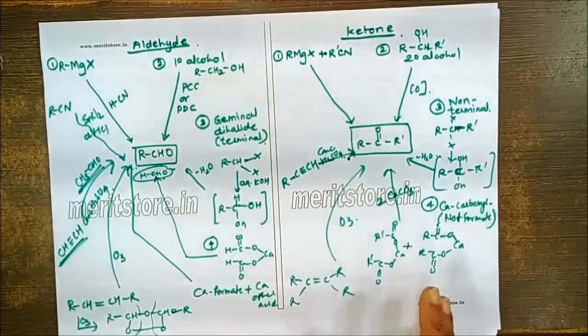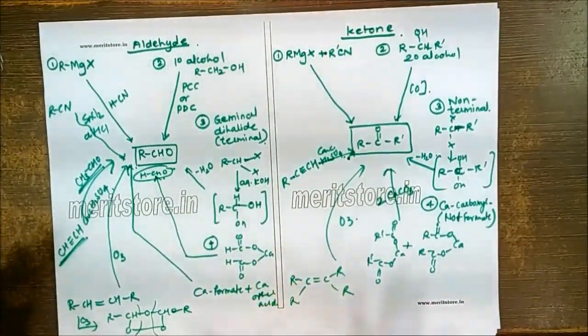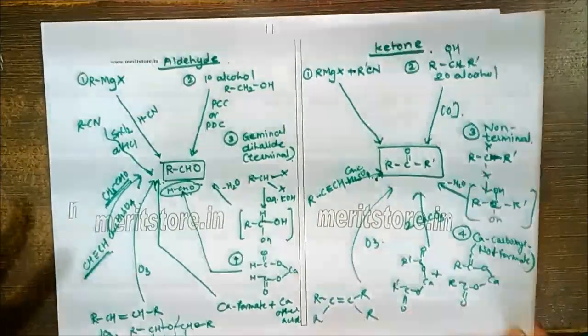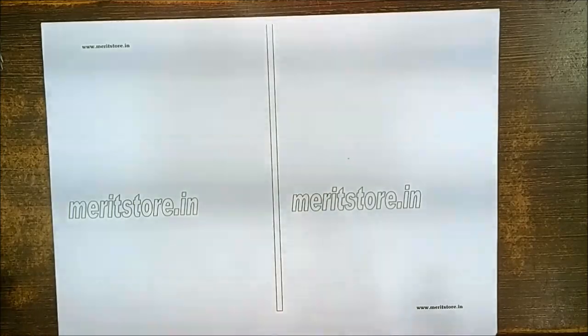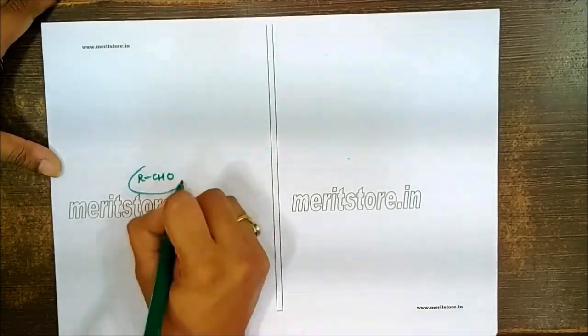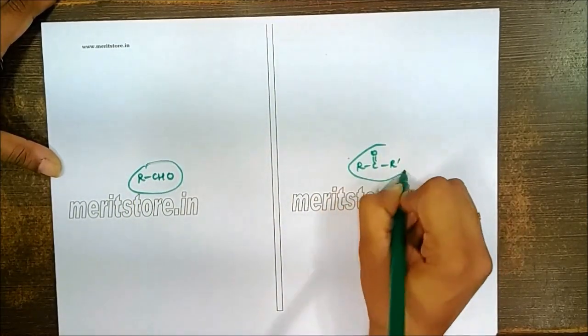So all these are the summarized or comparative study of the reactions, because that is more important when we have a comparison study for the reactions of aldehyde and ketone while solving MCQs. Similarly, let us focus on the comparative study for the reactions also. So let us talk about RCHO reactions compared with RC double bond R dash reactions.